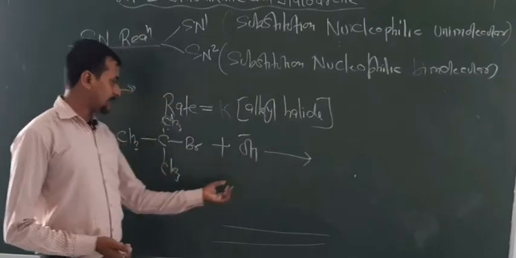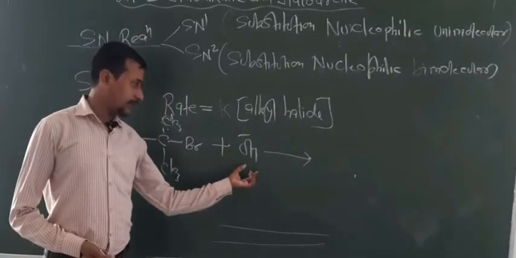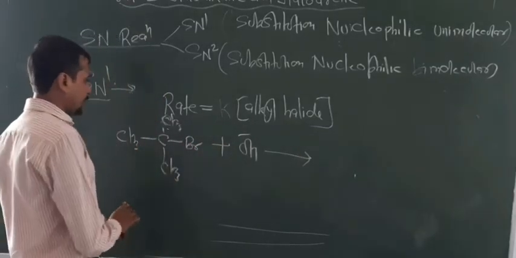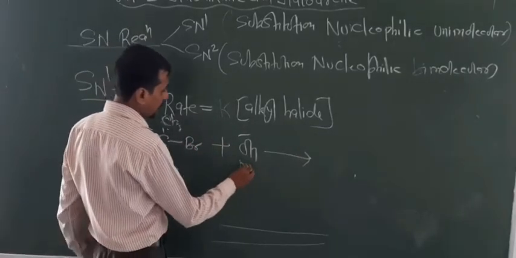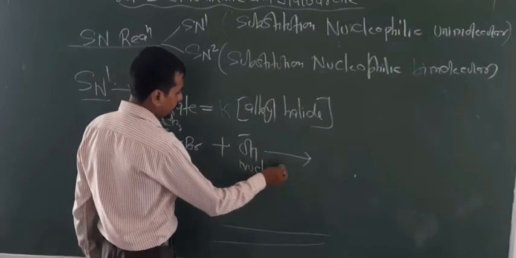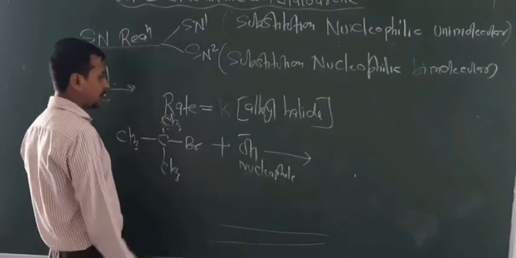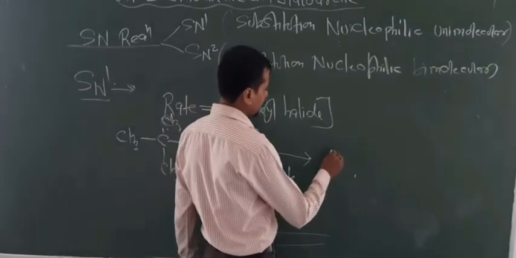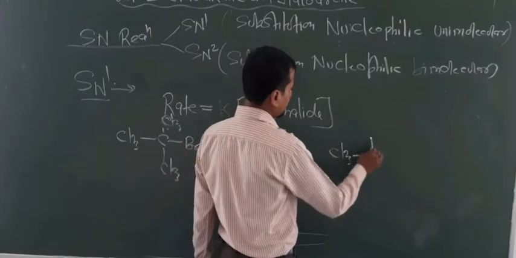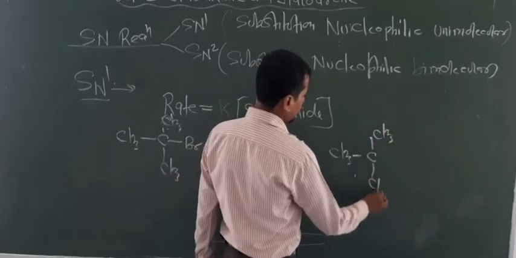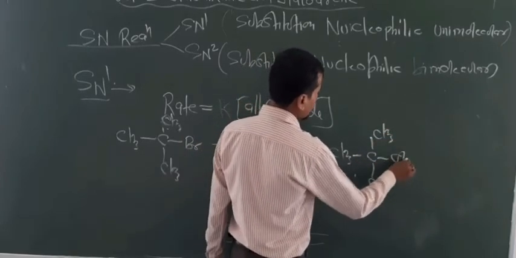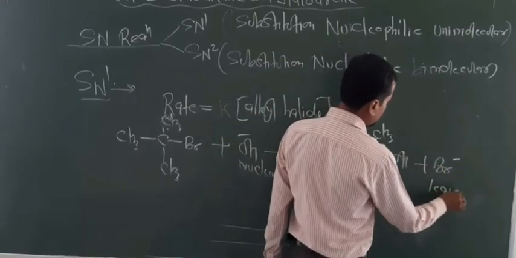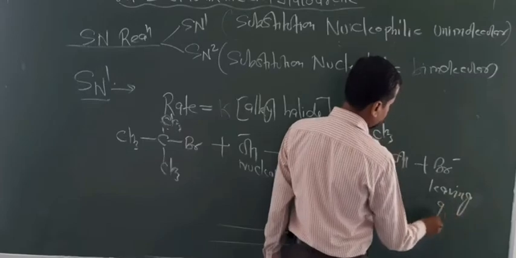Nucleophile always attacks on carbon and base always attacks on hydrogen. So that's why this behaves as a nucleophile here. Now what happens? This nucleophile substitutes Br. Here Br is the leaving group. So now your answer is (CH3)3C-OH. And now it liberates Br minus. This is known as the leaving group.